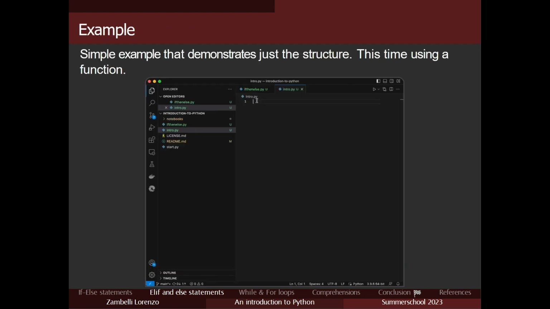Okay, let's see an example. Let's start. I already created a file that in this case I call intro.py.